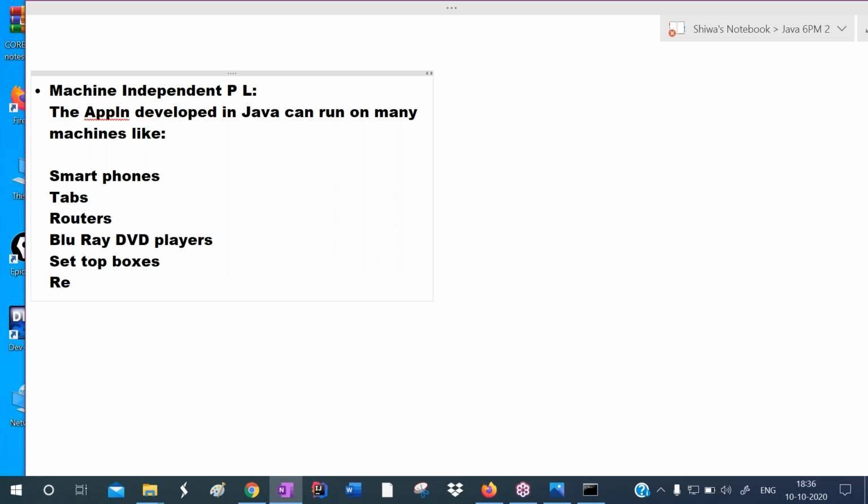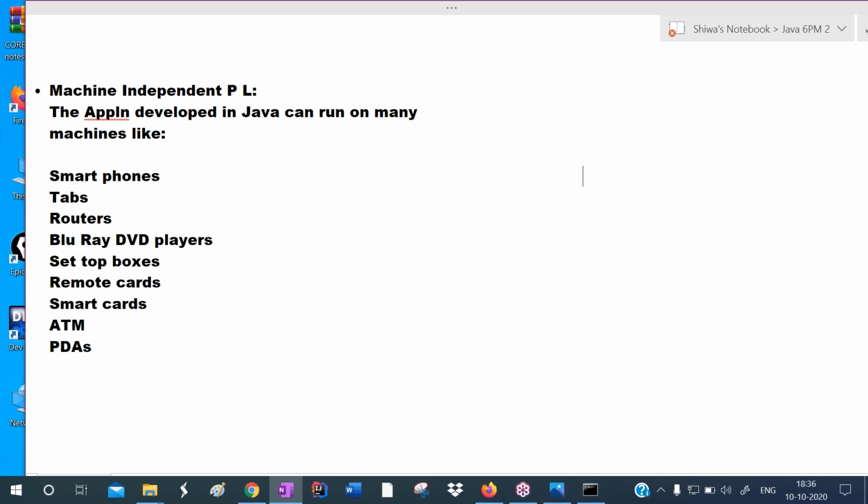We can run on remote controls, smart cards, ATM machines, PDAs, like this on billions of devices. We can run Java applications on billions of devices.